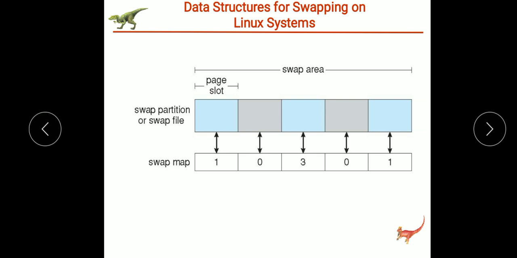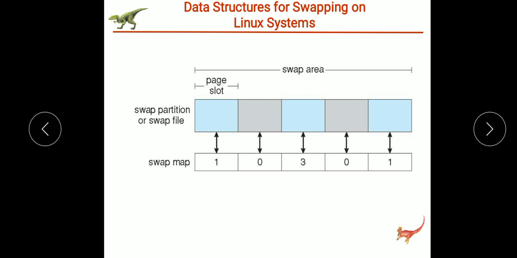If the value is greater than 0, it means that the page slot is already occupied by a swapped page. Here 1 indicates that this particular page slot is already occupied by some swapped page, and a value of 3 indicates the swapped page is mapped to 3 different processes.